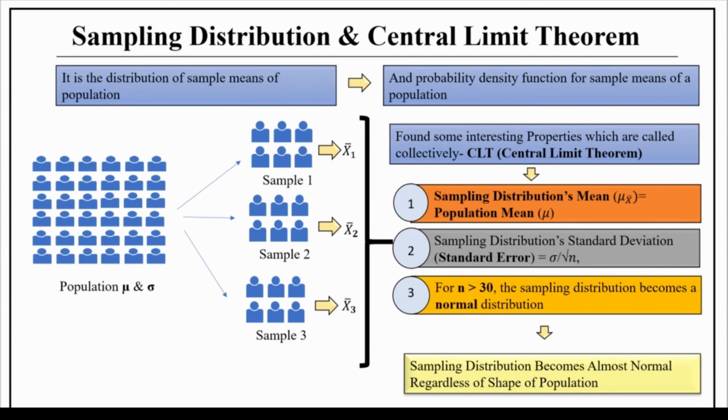So the whole point of studying the sampling distribution and CLT is that whenever we want to estimate the population mean, irrespective of whether the population distribution is normal or not, we can use the CLT to determine the population mean using the sample mean with some standard error.